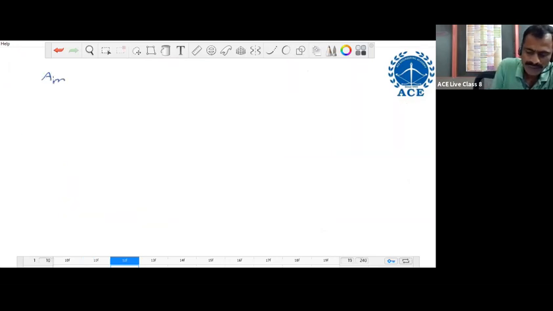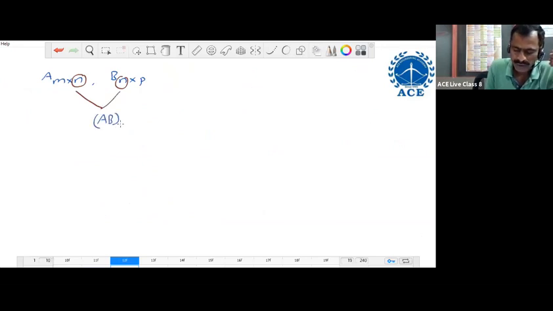Here we are given that A is an M cross N matrix, comma, B is an N cross P matrix. Between these two, the product is possible because the inner dimensions are the same. So the product exists. The resulting matrix is of order, sorry, M cross P. The total number of elements is MP only.